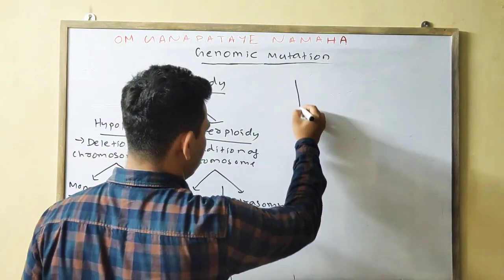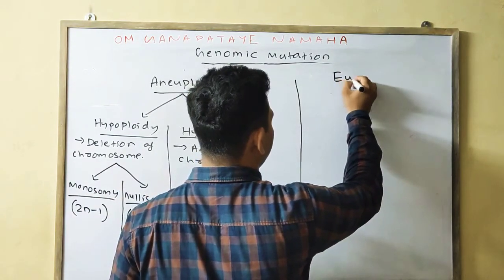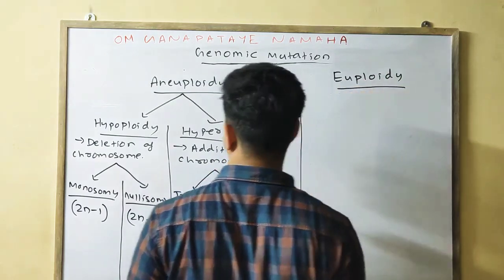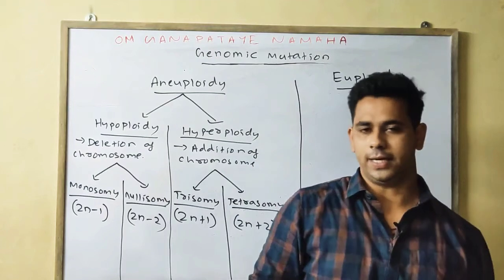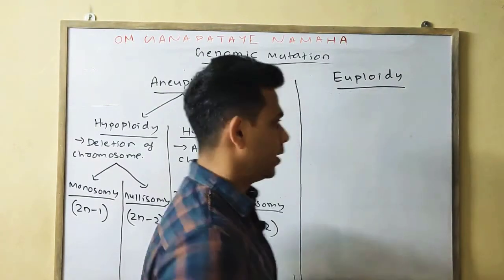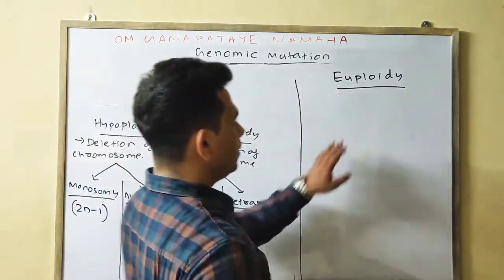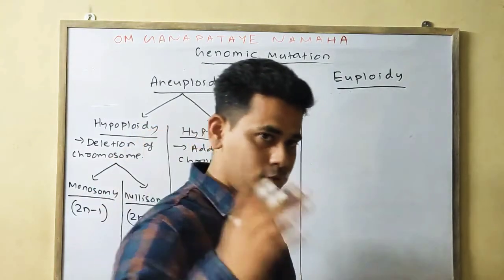Next is euploidy. Euploidy is further divided into basically three types: monoploidy, diploidy, and polyploidy. Obviously, you know euploidy means a change in the chromosomal set, or we can say addition of the chromosomal set.